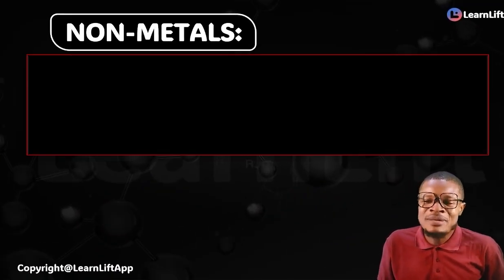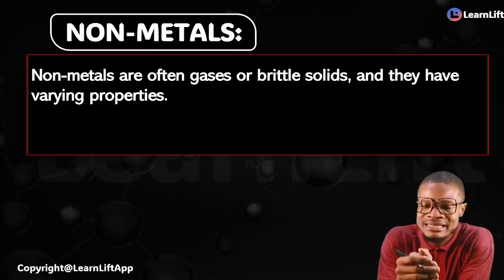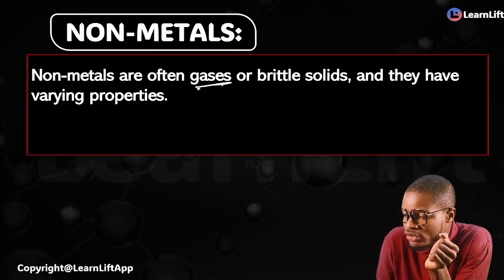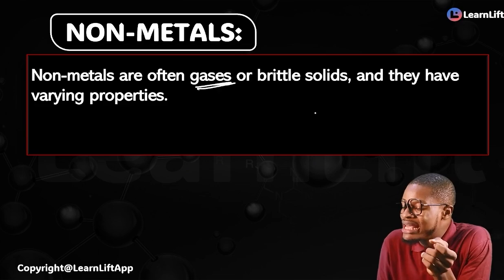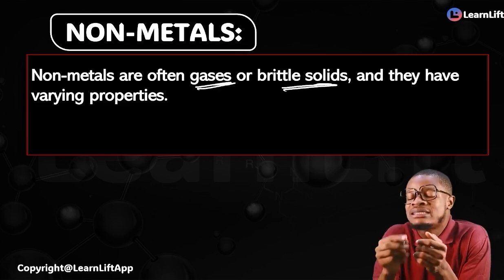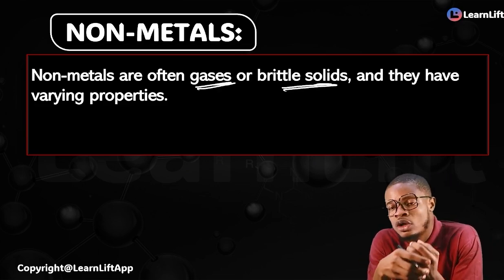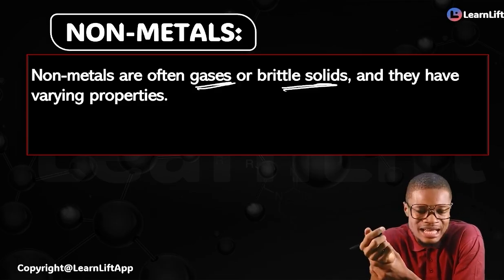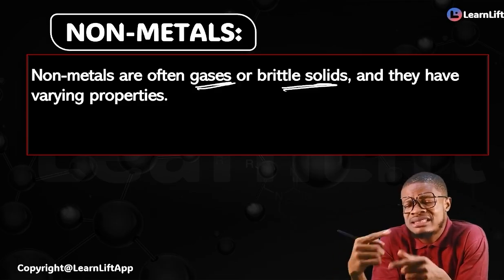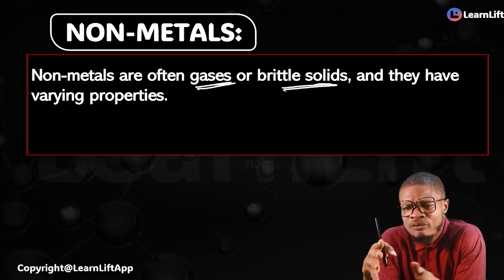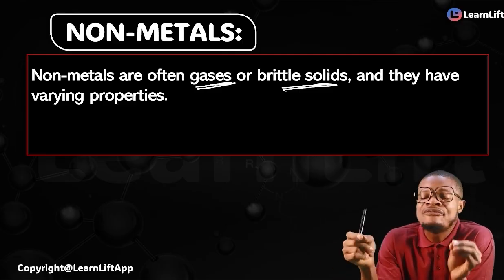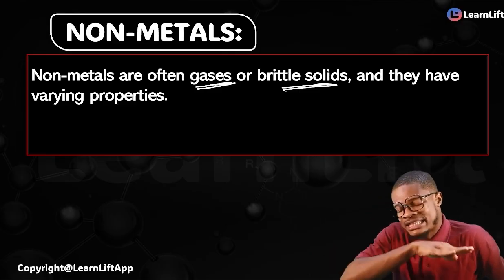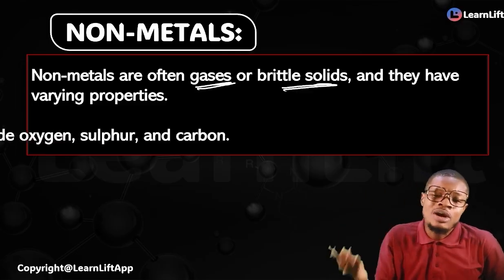By non-metals, what should you know? Very fast: non-metals are often gases, or they are brittle solids. That means they are not really that hard, with the exception of one or two variations. They have varying properties; their properties are not uniform all through. What are their examples?